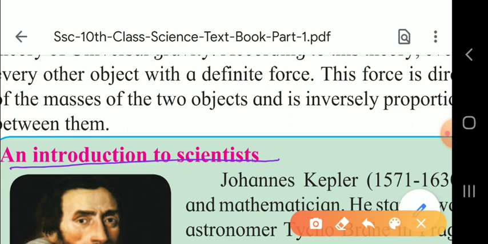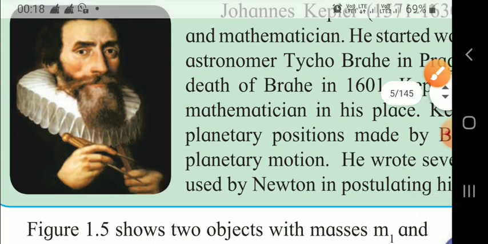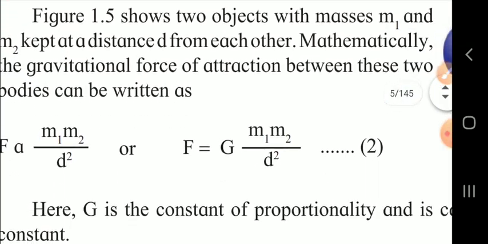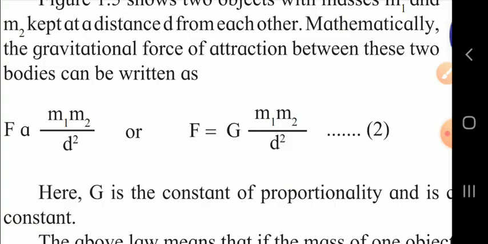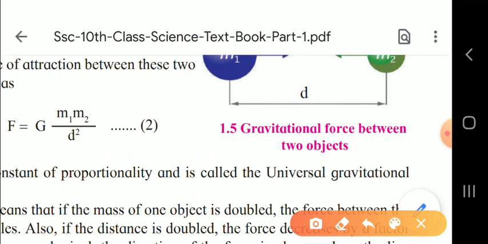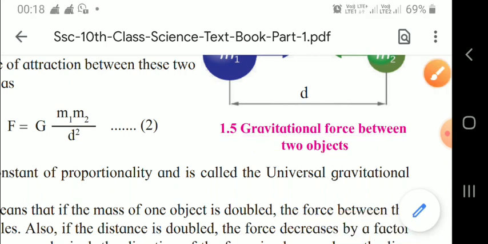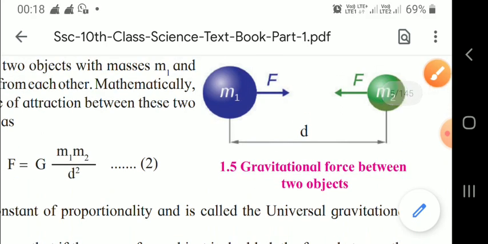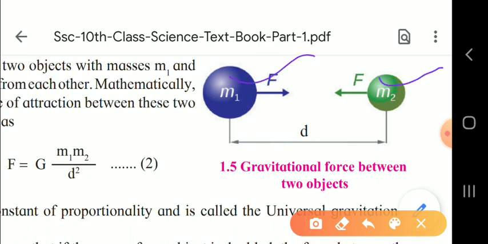Let us see now, children, this formula and how this diagram is there. Gravitational force between two objects. Here we can see this is object m1 and this is m2, and d is the distance between them, and how the forces are acting. Now, two objects with masses m1 and m2 are kept at a distance d from each other.